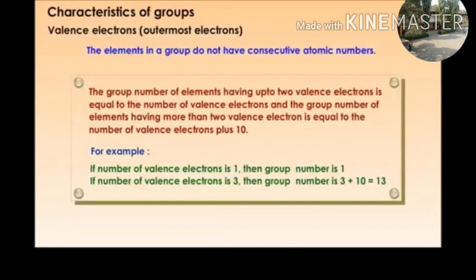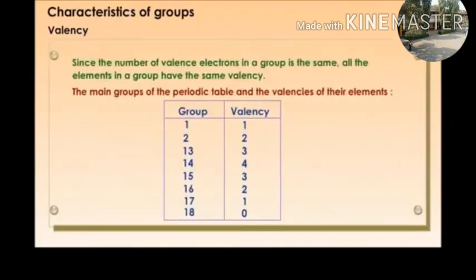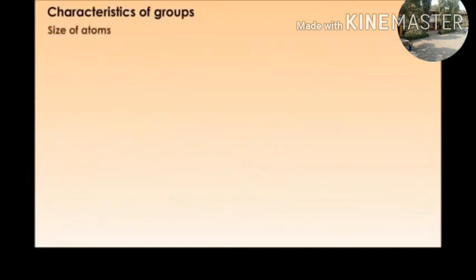From the valence electrons, we can identify in which particular group an element is placed. Since the number of valence electrons in a group is the same, all the elements in the group have the same valency. The main groups of the periodic table and the valencies of their elements.